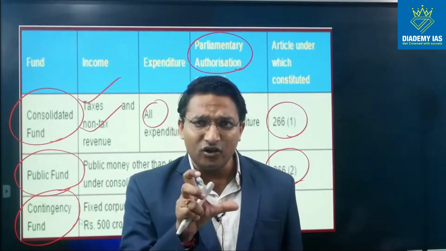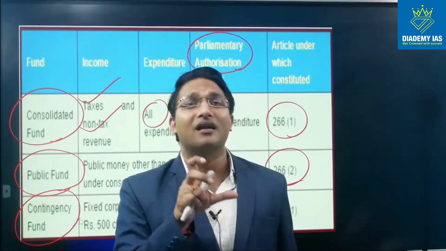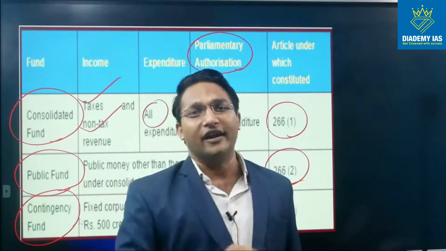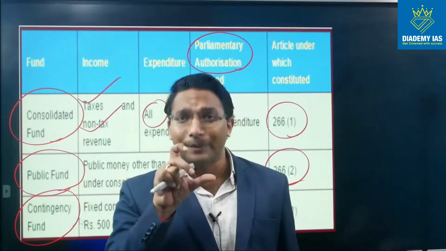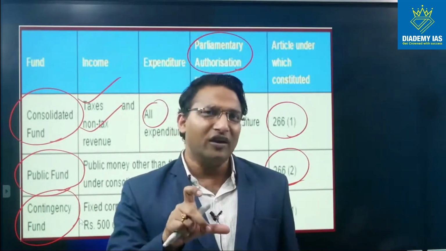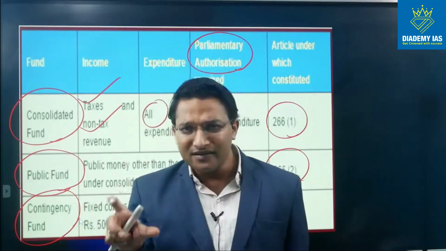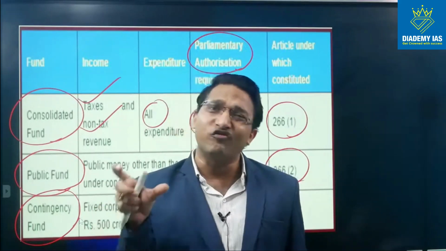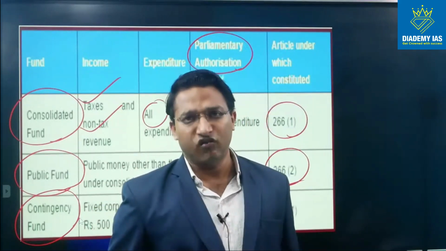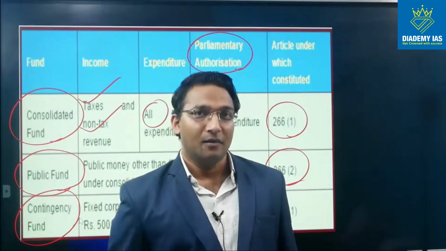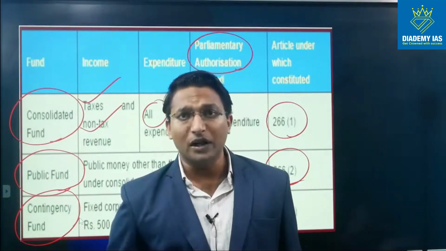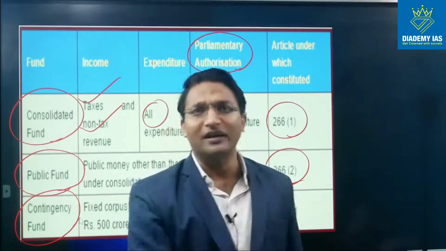So this is a kind of extra fund which is kept under the President of India. The authority under whom this fund is kept is the President of India. The President of India can spend up to 500 crore from this fund, and the approval can be taken after spending. But approval has to be taken. You have to keep in mind, approval has to be taken.